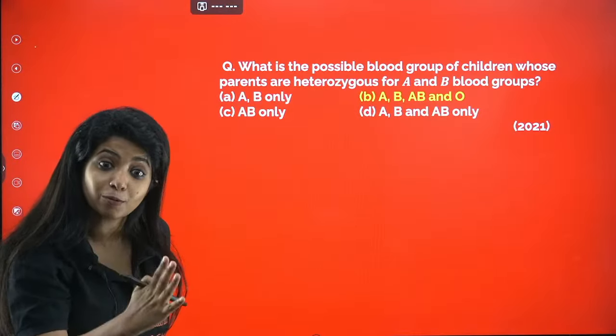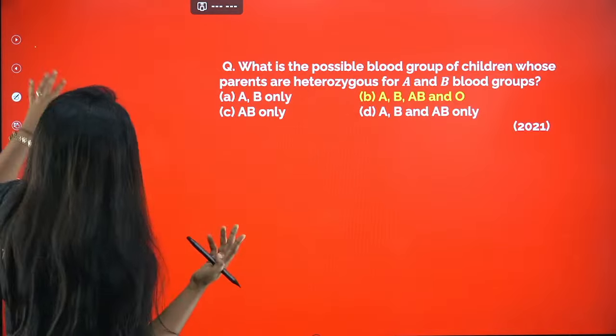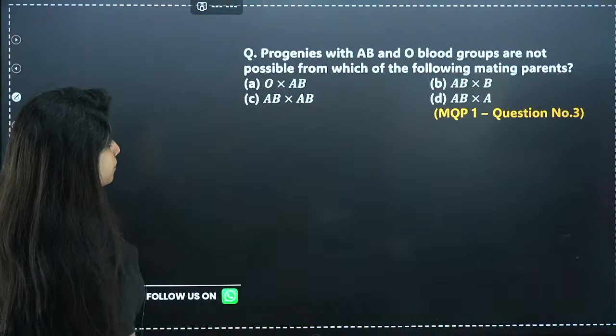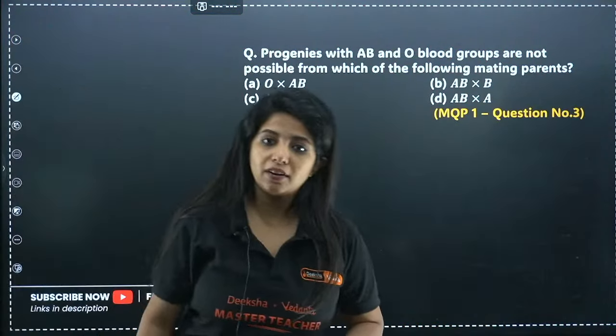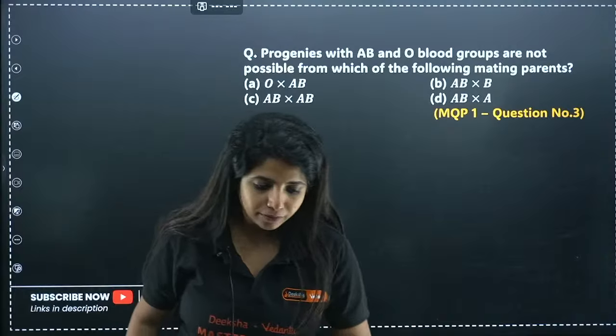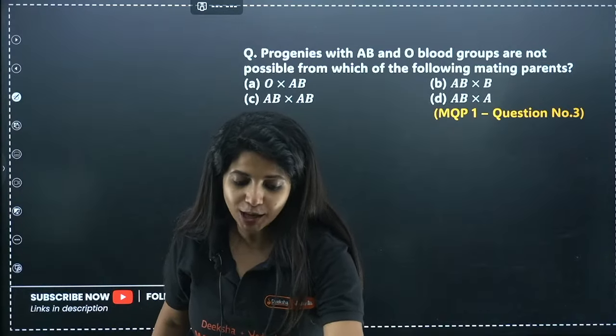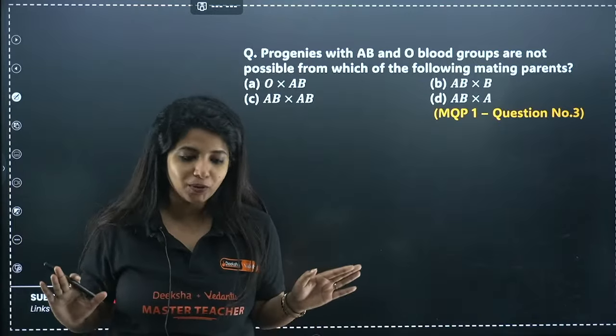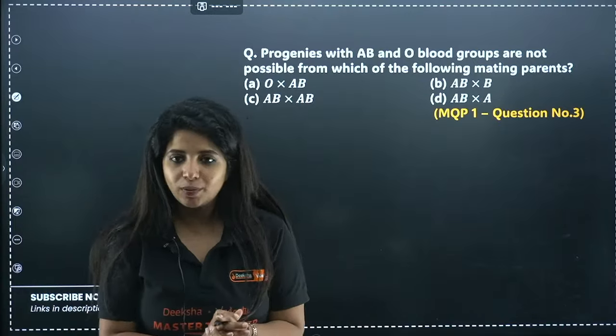1 year gap, same question in KCET in different format. Okay, now you understand why I say this topic is important. Now this is from your MQP1. Try to solve this question. This is for your PU2. So 0 to hero series is for your PU2 and your KCET, and I am proving it to you right now because we are discussing both of them, right? So try to solve this question.